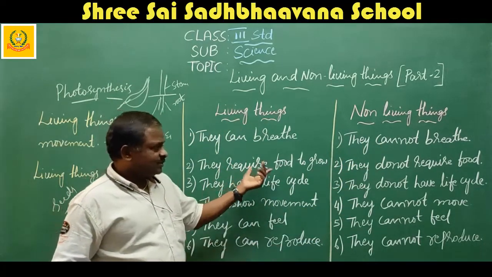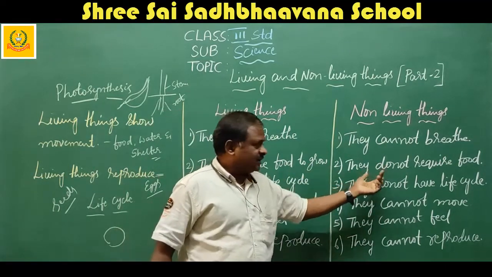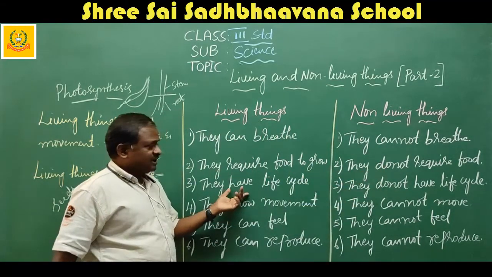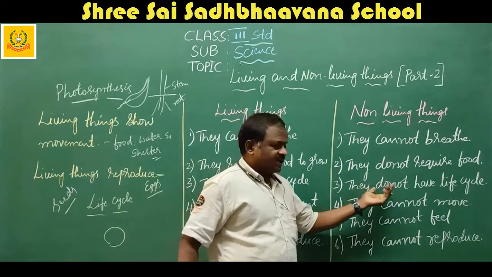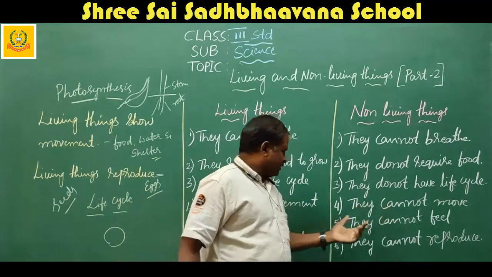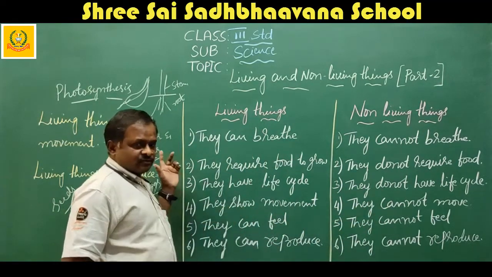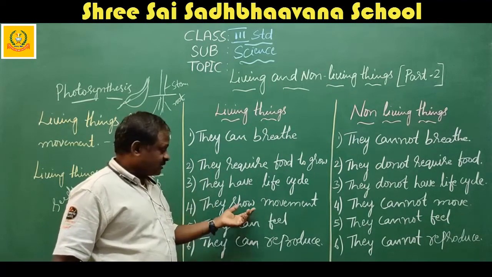Living things require food to grow. Non-living things do not require food. Living things have a life cycle, that means they go from smaller to bigger; non-living things don't have a life cycle. Living things show movement, non-living things cannot move. They show movement for the purpose of food and shelter, and to protect themselves.